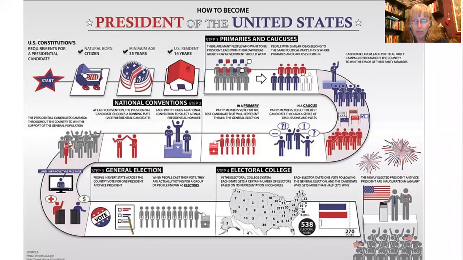Then you go through the primaries and the caucuses, round the corner into the campaigns, then to the national conventions, the step 2, round the corner at the bottom to the step 3, general election. And then the step 4 is the electoral college, when each state gets a certain number of electors. And at the end, there is a newly elected president. So pause this now and have a look and read all these parts of the election so you know more about it.